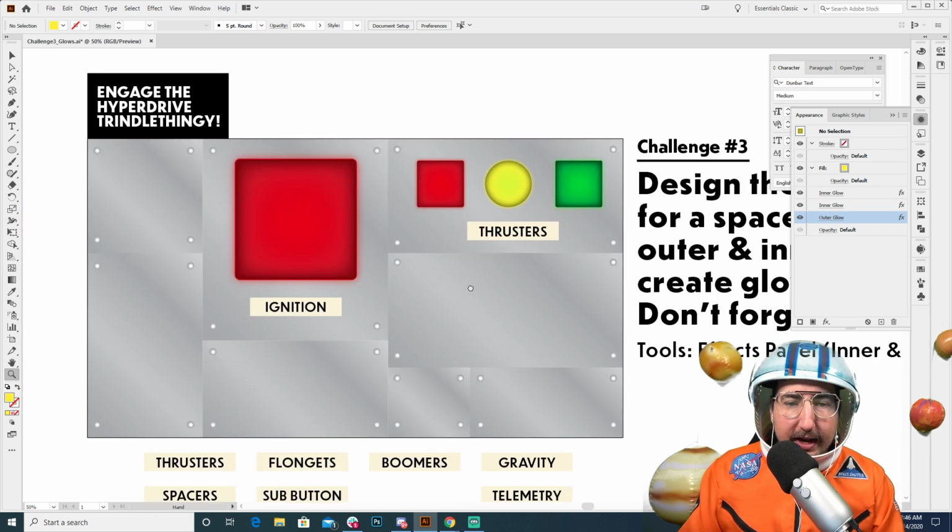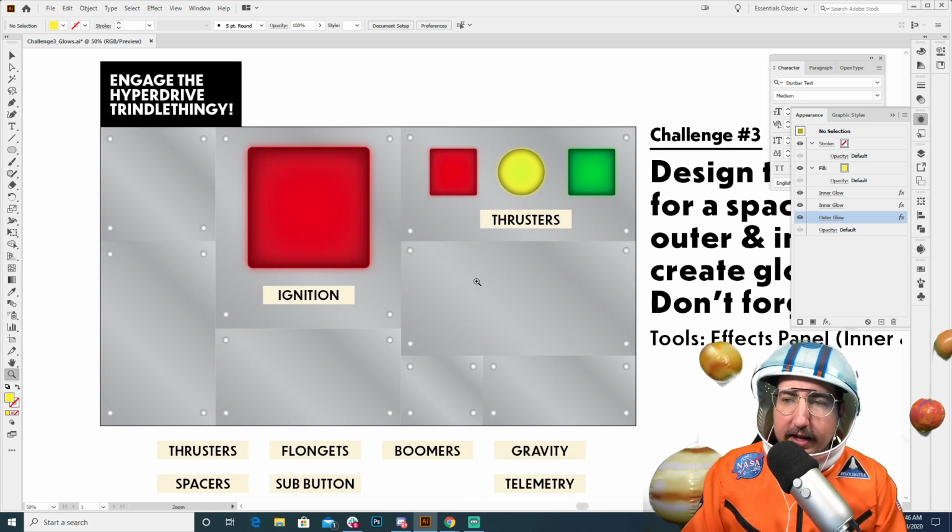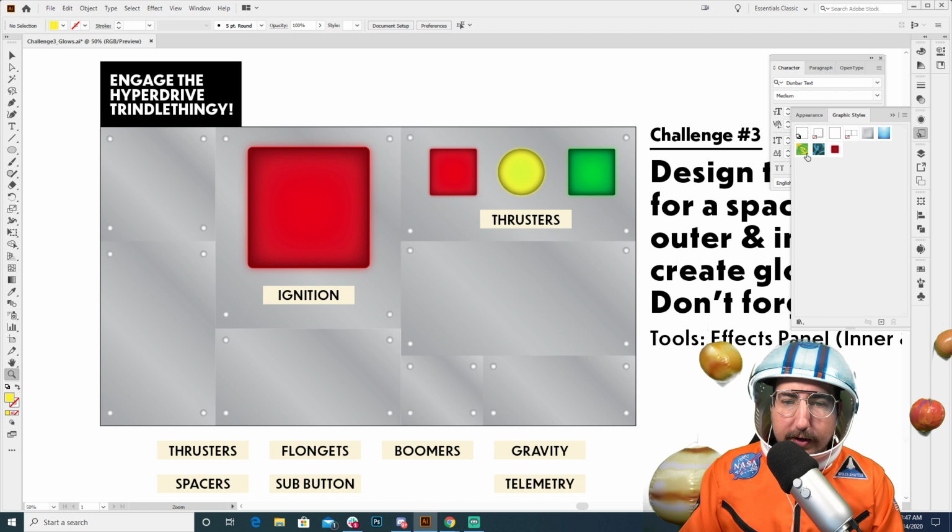So there we go. Now we have our buttons very easily. Now we have our graphic style for our buttons. And what's great is I can come in here now that I have the yellow and green and save these as graphic styles as well. So click on the yellow. Click there. Now we have a yellow graphic style, and green. Now we have a green graphic style.